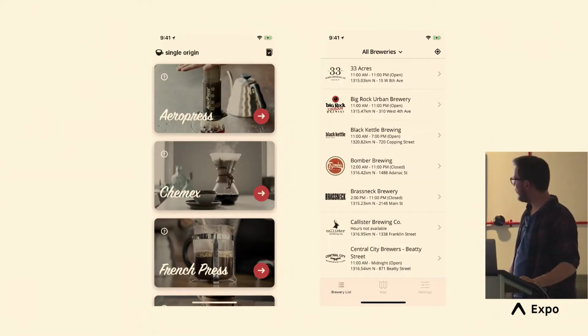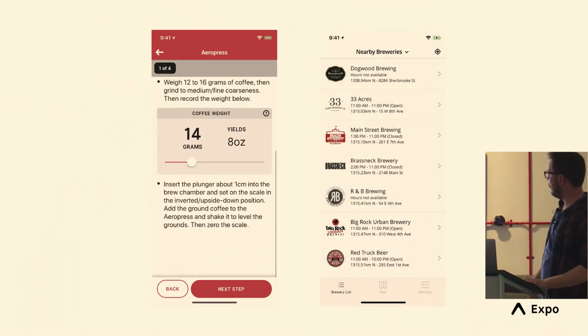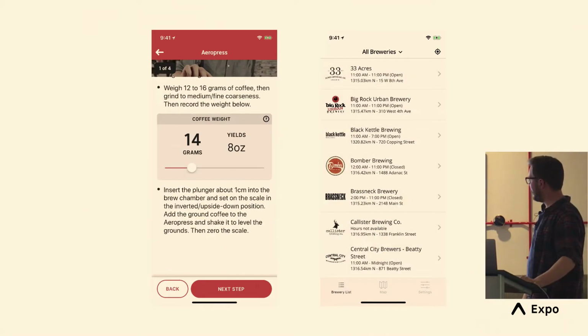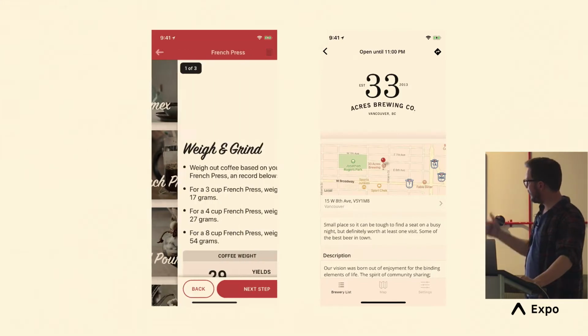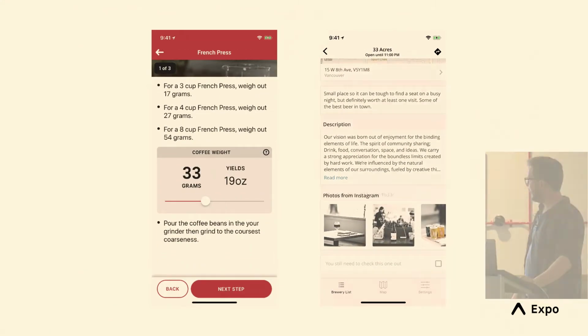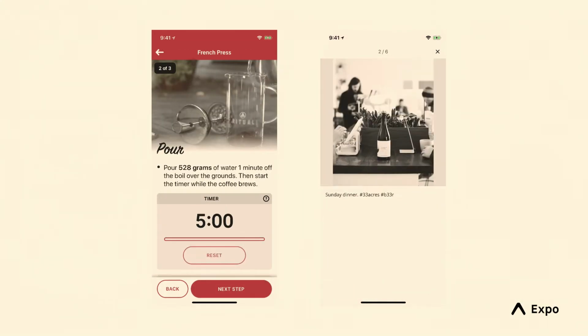Here are some hobby projects. I made this one on the right for finding breweries in Vancouver. Someone else, a guy named John, built this one for coffee.